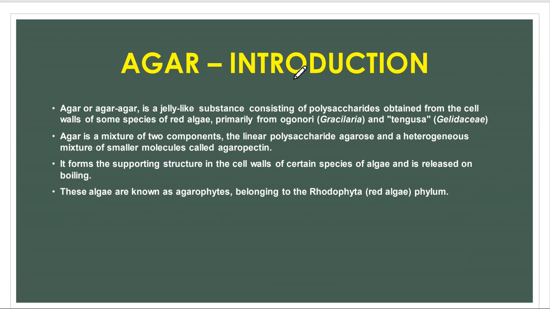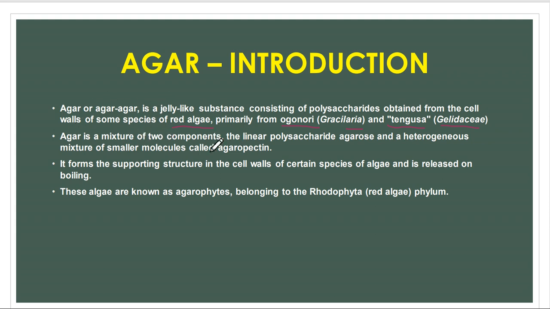Now, this agar is a jelly-like substance which consists of polysaccharides from the cell walls of the species of red algae, primarily Gracilaria, from the family Gracilariaceae, and Gelidium, from the Gelidiaceae.